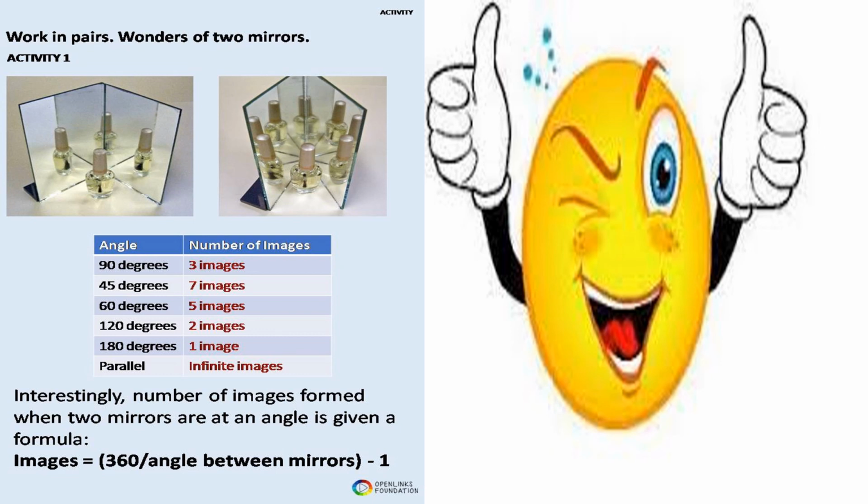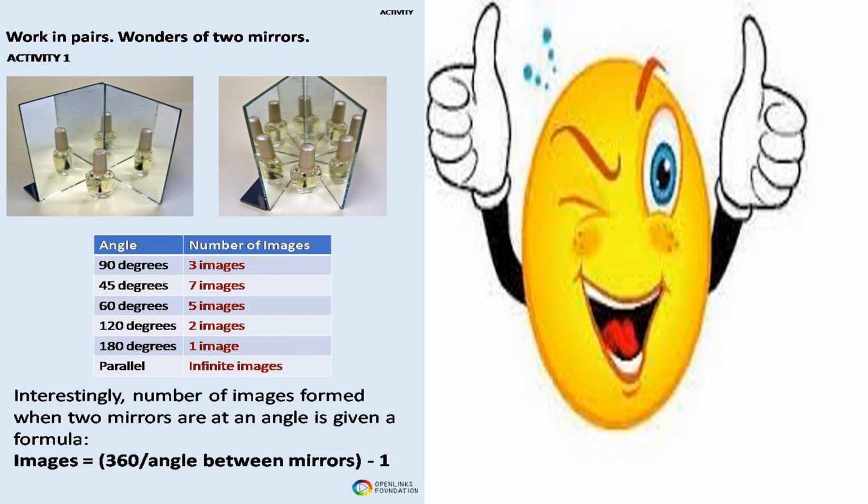Now take the first picture you have seen, when I made the mirrors exactly perpendicular to each other, 90 degrees. The number of images we got was 3. 360 by 90 is 4, 4 minus 1, 3 images. When I take the angle as 60 degrees, how many will we get? 5, yes. How? 360 by 60 is 6, 6 minus 1, 5. So the number of images depends on the angle between the plane mirrors.